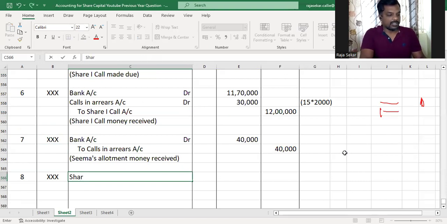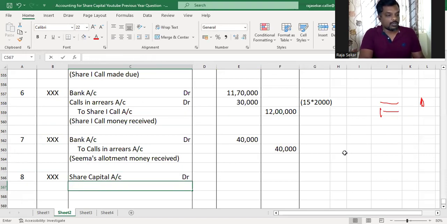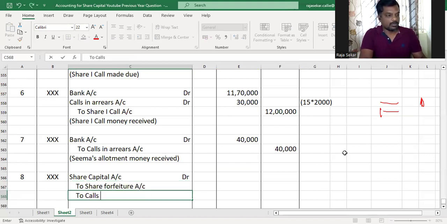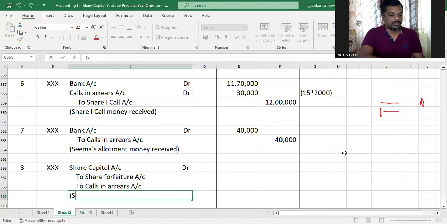So the journal entry will be share capital account debit to share forfeiture account, to calls in arrears account. Sahaj's shares forfeited.